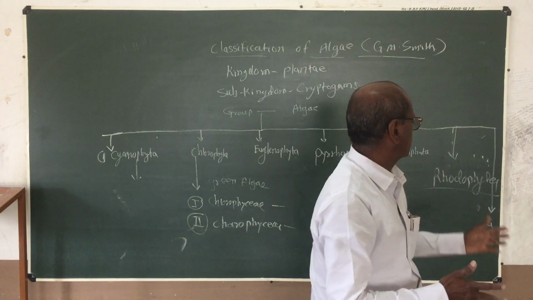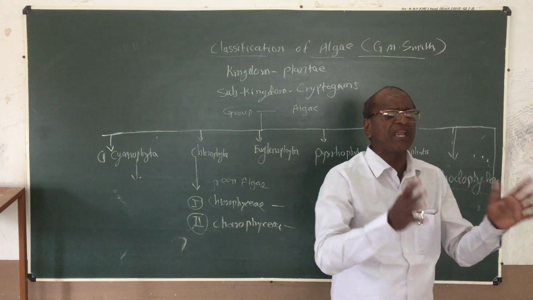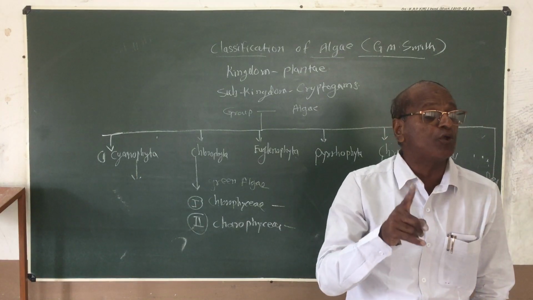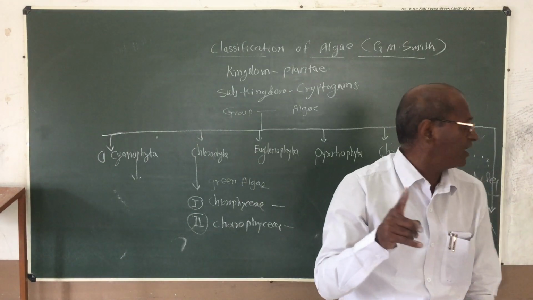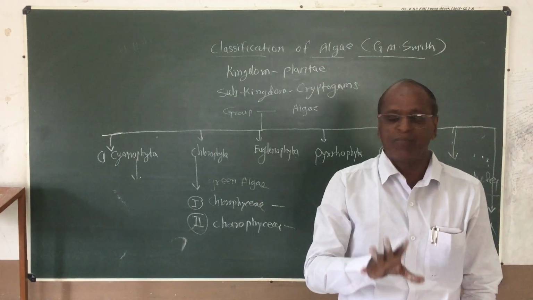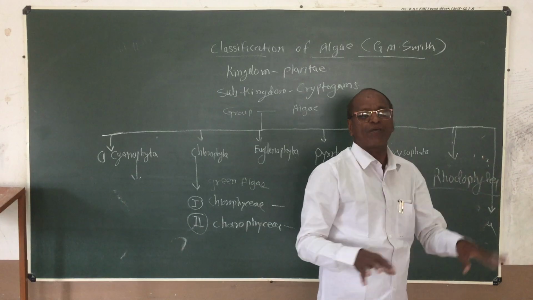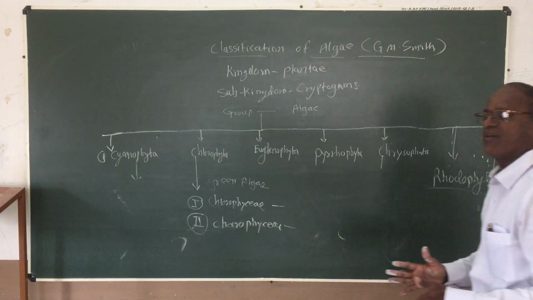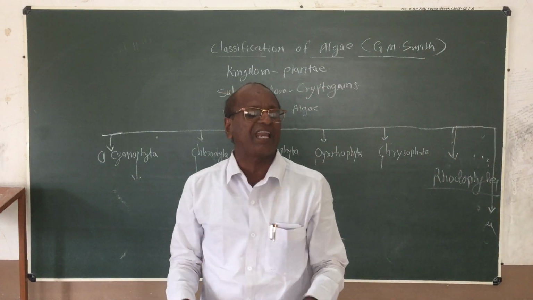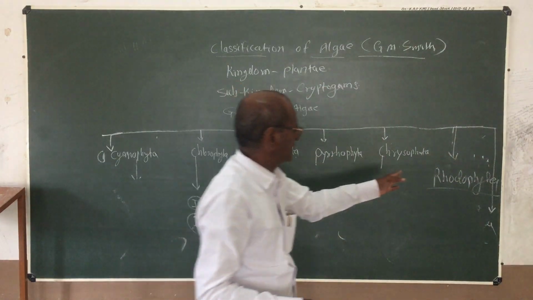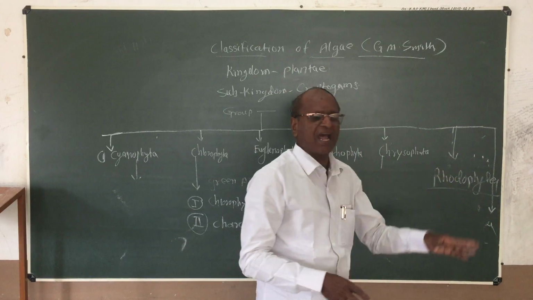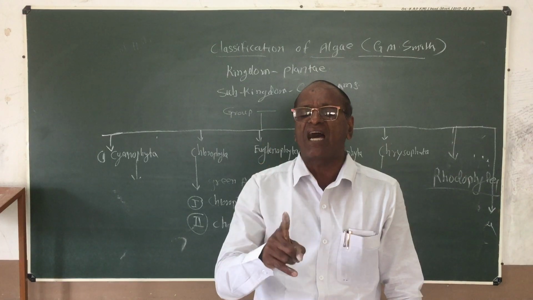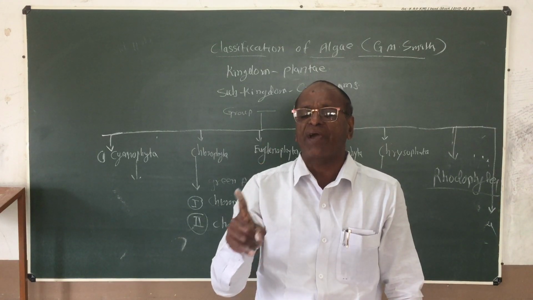Most of the species are well grown in marine water conditions. The reserve food material may be in the form of floridean starch. This Rhodophyta division is separated into only a single class, that is the Rhodophyceae.